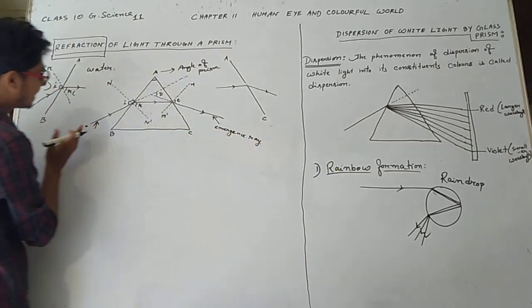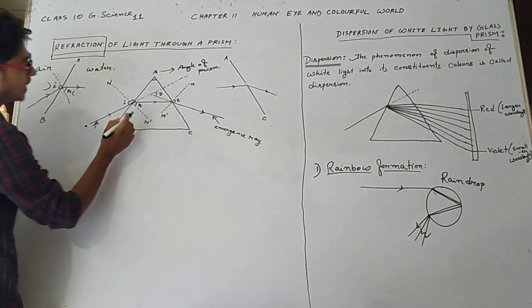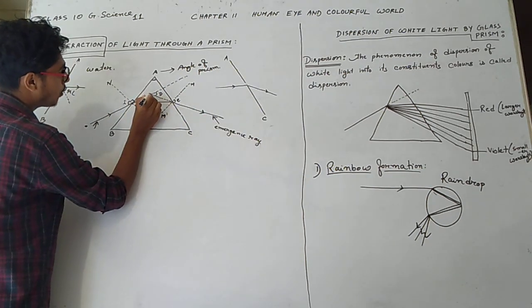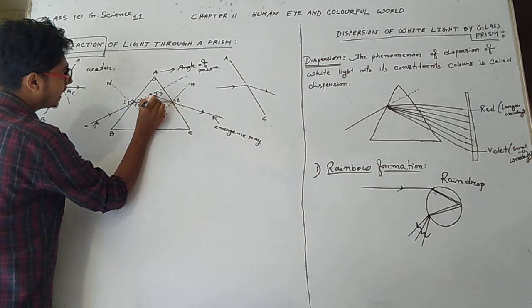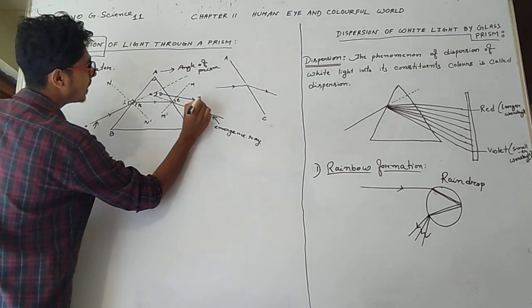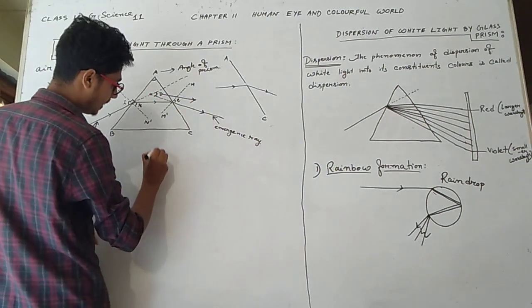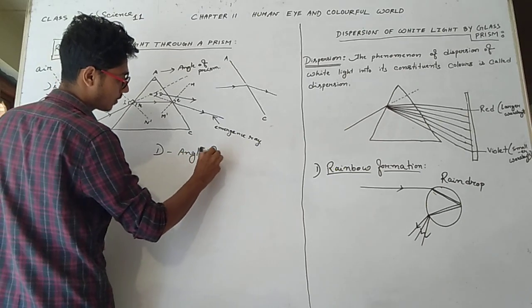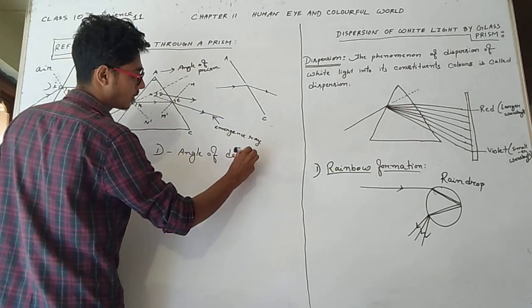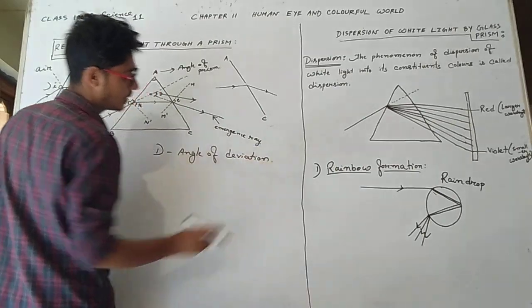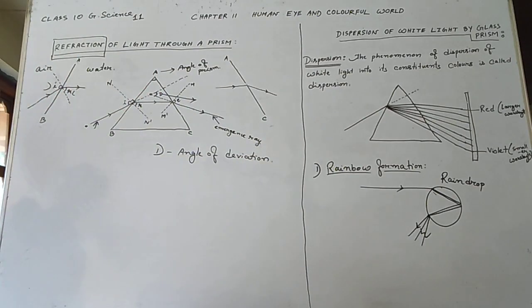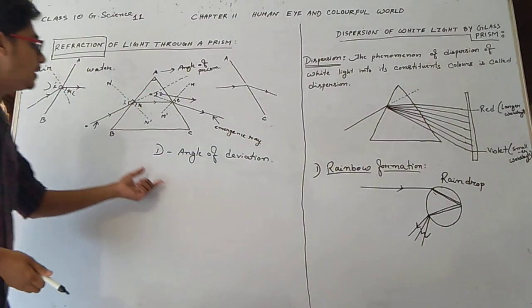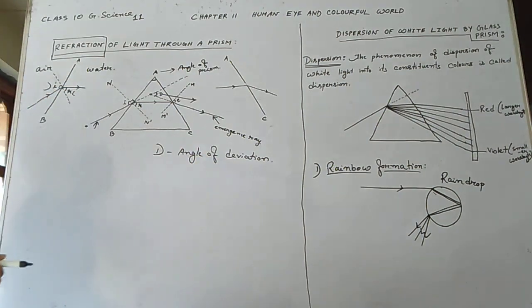When we produce the incident ray and the emergent ray, they meet at a point and form an angle, and this angle is known as angle D, the angle of deviation. You have to note down that the angle of deviation is different for different colors.